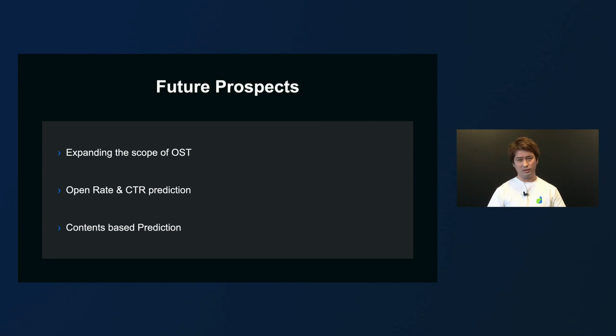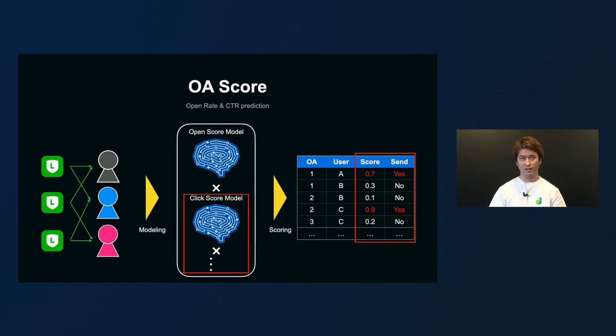However, only focusing on the reduction might hinder the business goals set by each service team, so we will make enhancements to improve the operation efficiency of our services. That is the second and the third point in the slide. I'll go one by one.